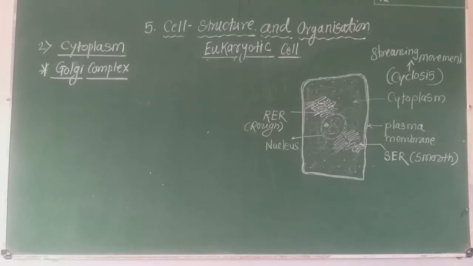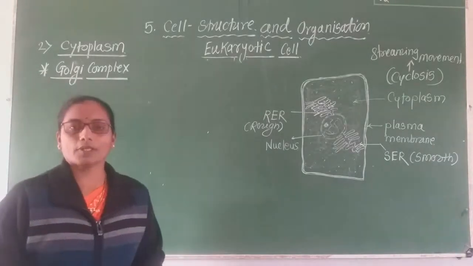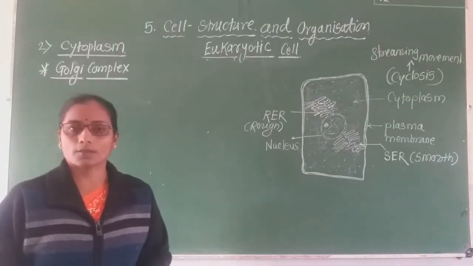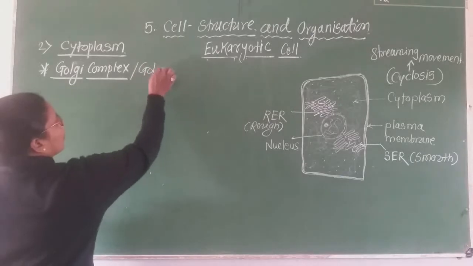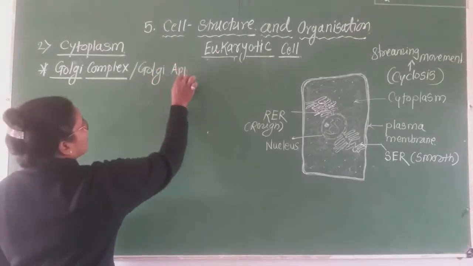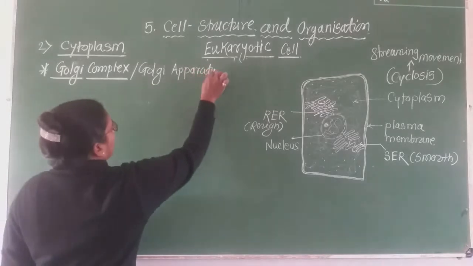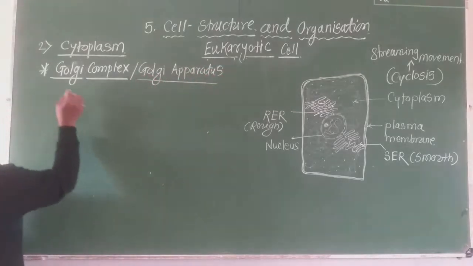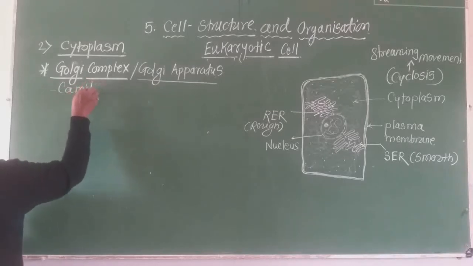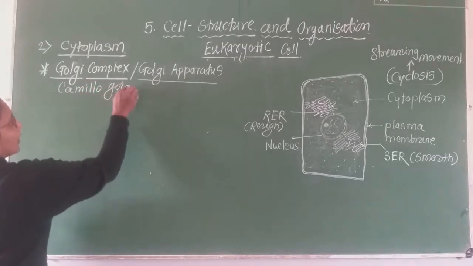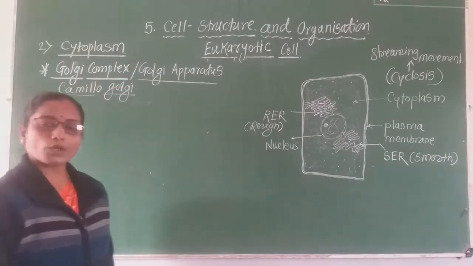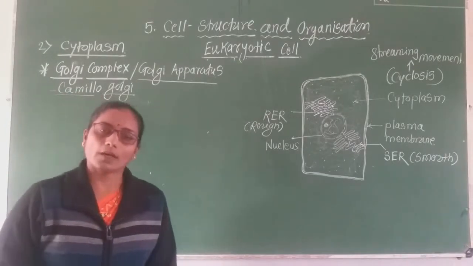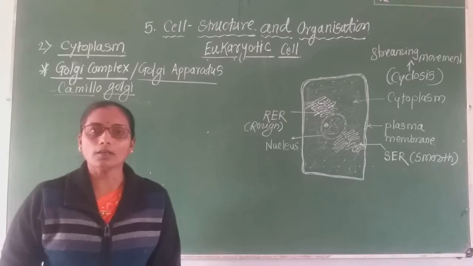After studying endoplasmic reticulum, the next cell organelle is the Golgi complex. Now this Golgi complex is also called the Golgi apparatus. What is called the Golgi apparatus? The name Golgi is given because it was discovered by the scientist named Camillo Golgi. This is the scientist who discovered this Golgi complex. Hence, this cell organelle is called the Golgi apparatus.